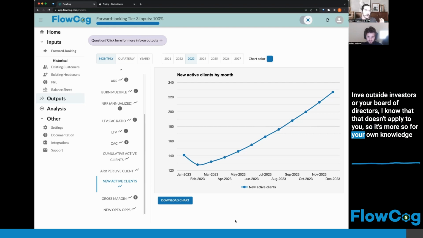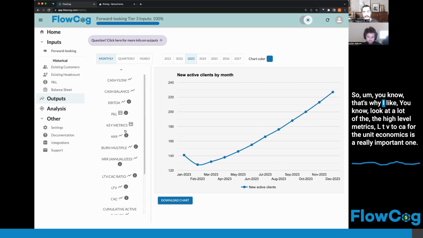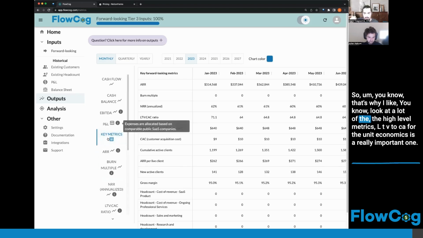So it's more so for your own knowledge of when you can afford to invest more money into the business without spending too far ahead of revenue. Because that's obviously a mistake that a lot of companies make, is that they start to have some success and then their spending goes off the rails because they're excited that they're actually making real revenue. And then that revenue flattens out or plateaus after a while, and the expenses are continuing to grow, and then you start to burn money in the future. So that's why I like to look at a lot of the high level metrics.